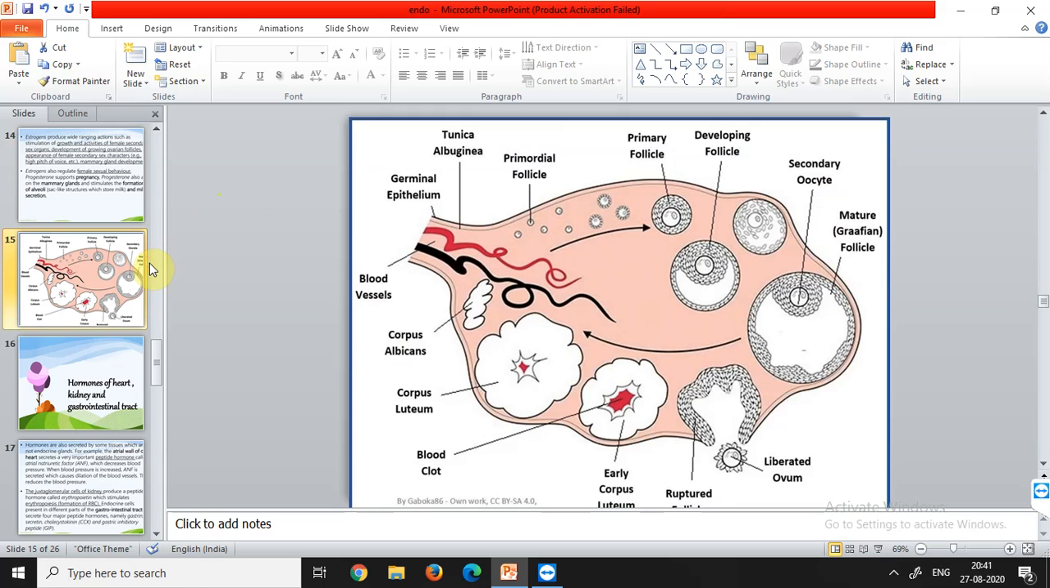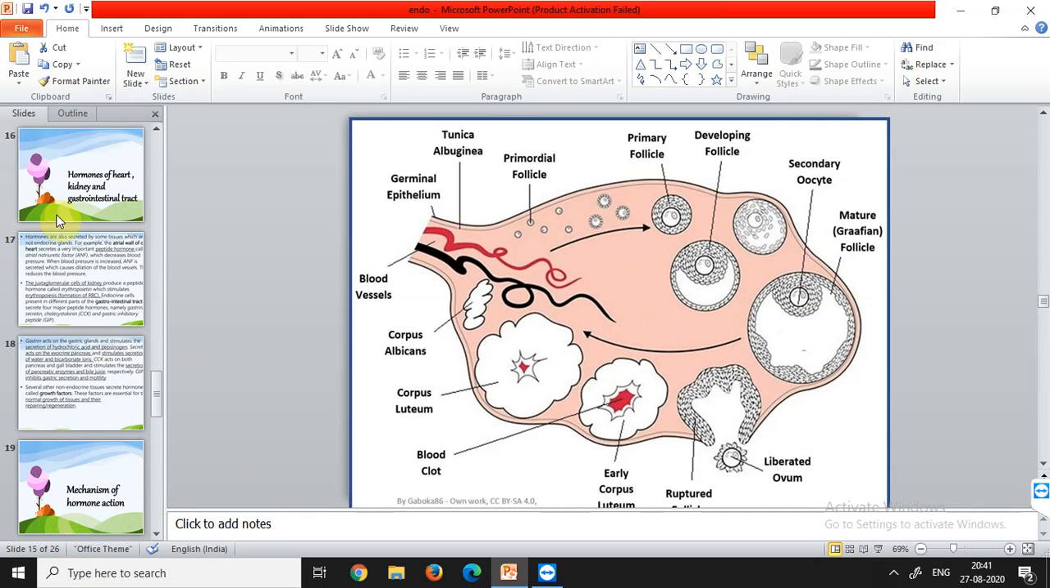This is the picture of the ovary, how it looks like and what are the different parts of an ovary. Ovary and all these things you will be learning in detail in the third chapter of 12th class, that is reproductive system in humans. So this is just an idea of how the ovary of an adult female looks like.